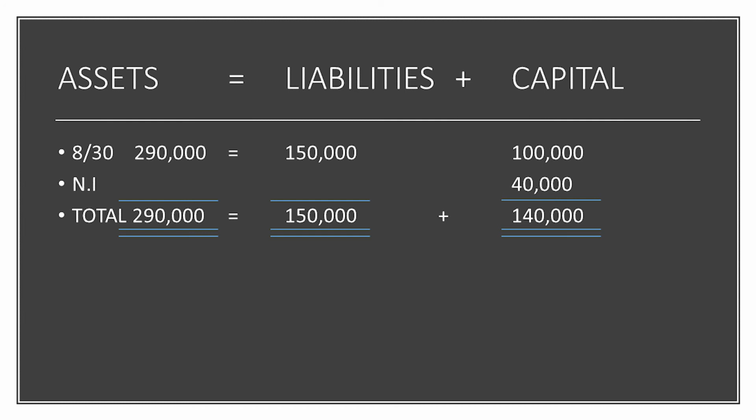This 290,000 of liabilities plus capital must be balanced with the left side, or the total assets. Our total asset is 290,000. Therefore, our equation is now balanced after posting the result of the operation, which is a net income of 40,000. Therefore, our rule is now confirmed.